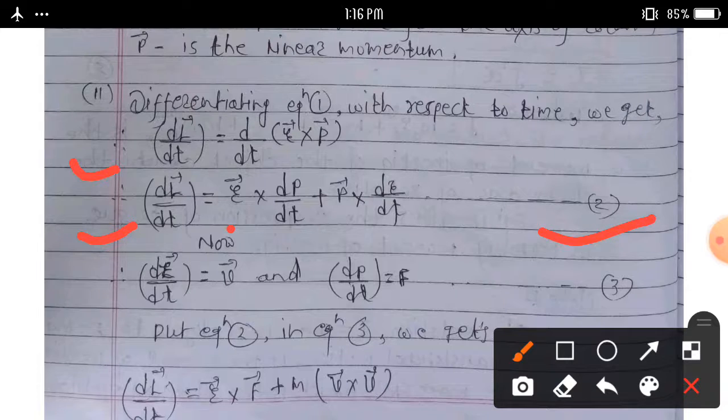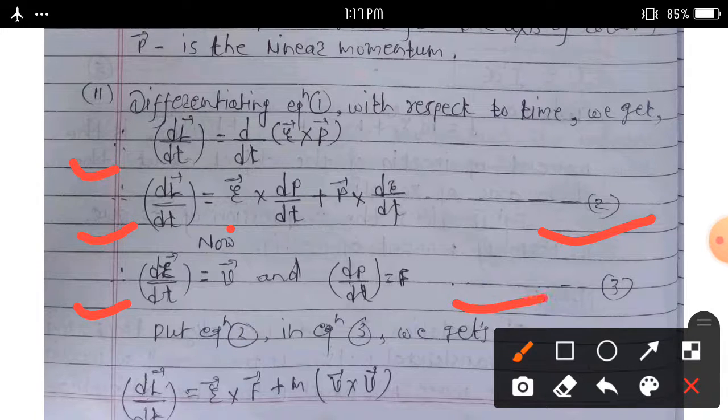Now we know that dr upon dt is equal to v bar. According to the definition of linear velocity, v bar means the rate of change of displacement with respect to time is called velocity, and dp upon dt is equal to f bar.